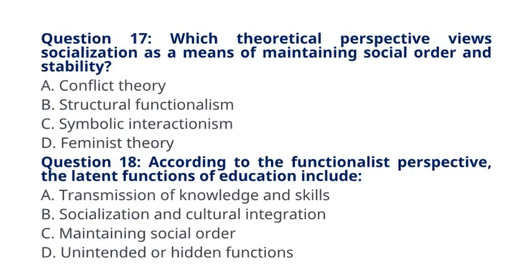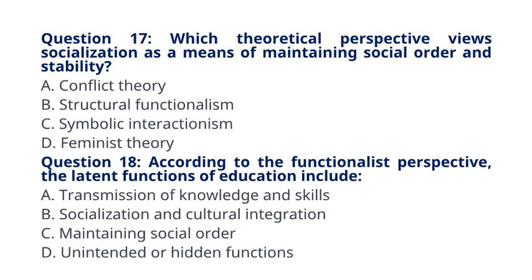Question 17. Which theoretical perspective views socialization as a means of maintaining social order and stability? A. Conflict theory. B. Structural functionalism. C. Symbolic interactionism. D. Feminist theory. The correct answer to question 17 is option B. Structural functionalism. Explanation: structural functionalism sees socialization as essential for maintaining social order and cohesion.